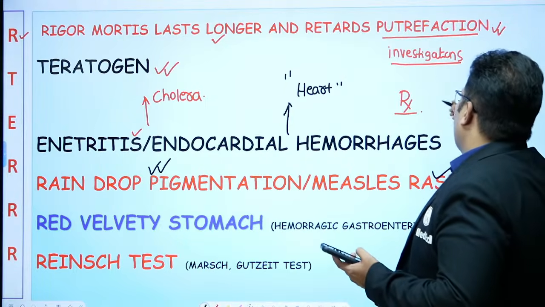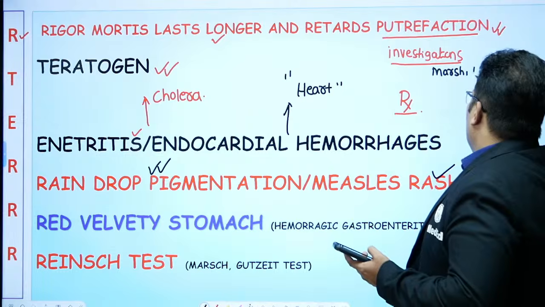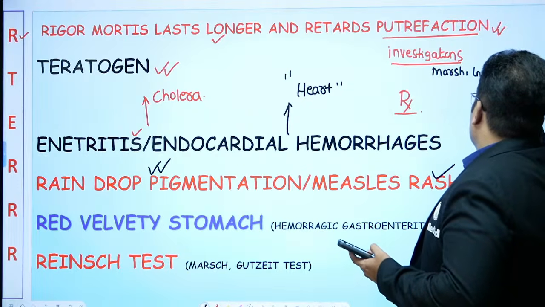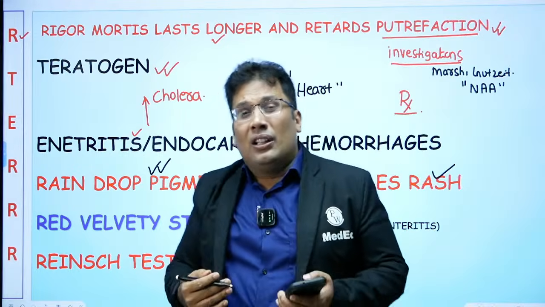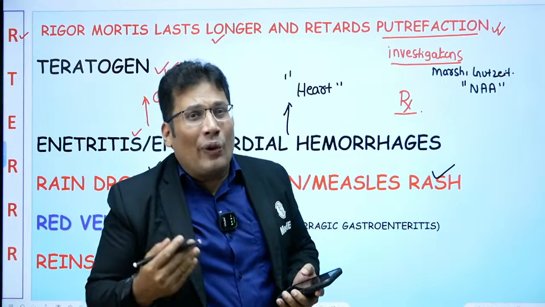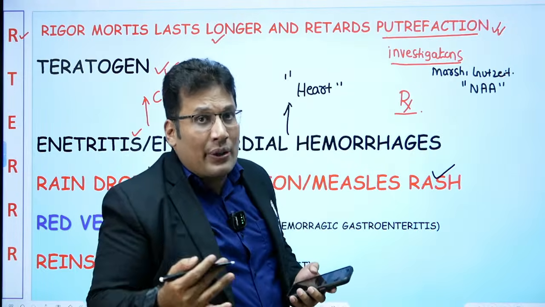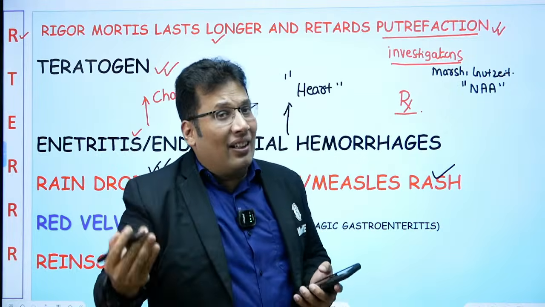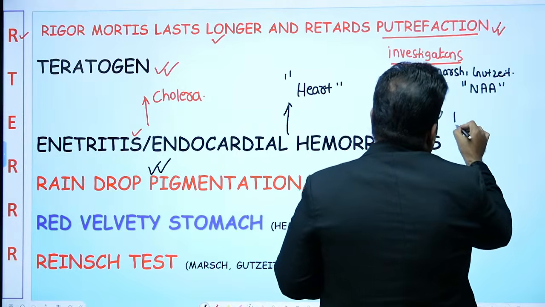By using certain tests known as Marsh test, Gutzeit test, neutron activation analysis, NAA. So Marsh, Gutzeit and all, Reinsch and all, they're outdated. Nowadays we are using neutron activation analysis. In case of death, we are going to measure the levels of arsenic in hair and nail. Okay, so treatment is basically British anti-Lewisite.